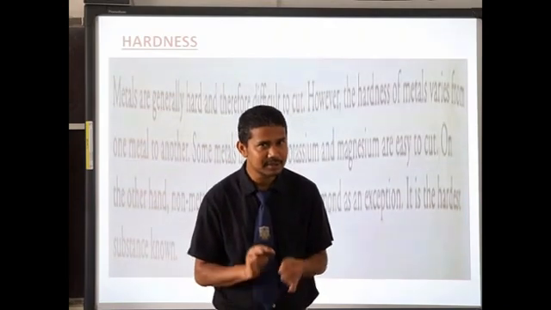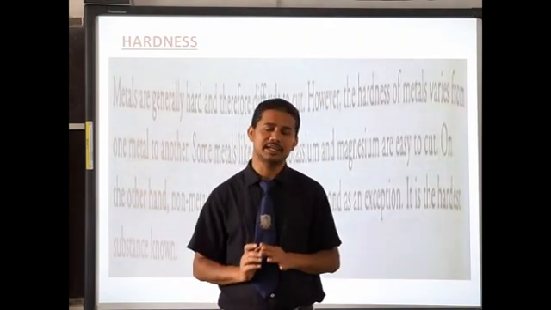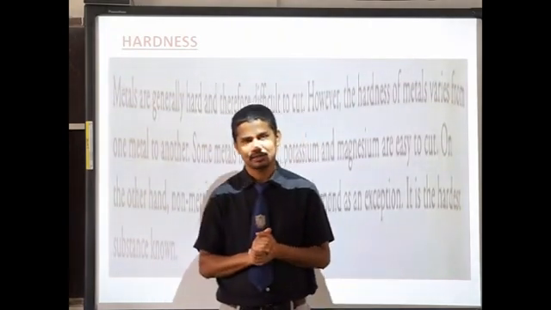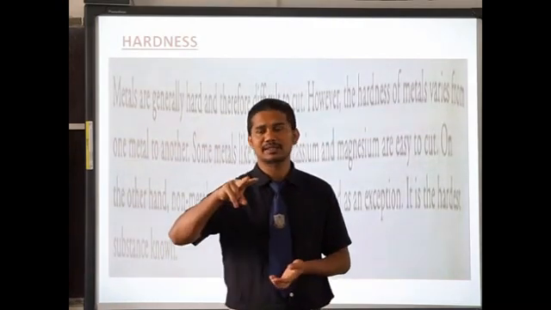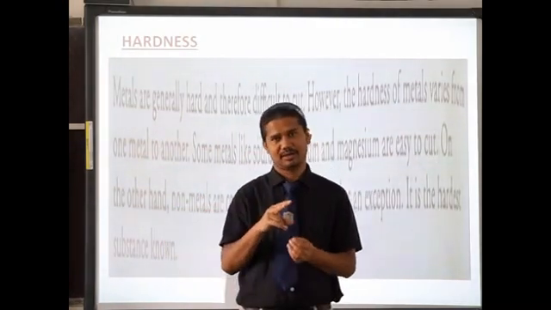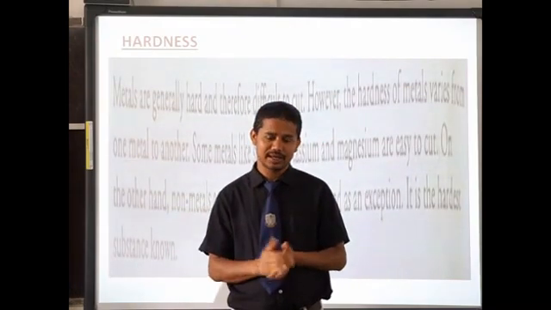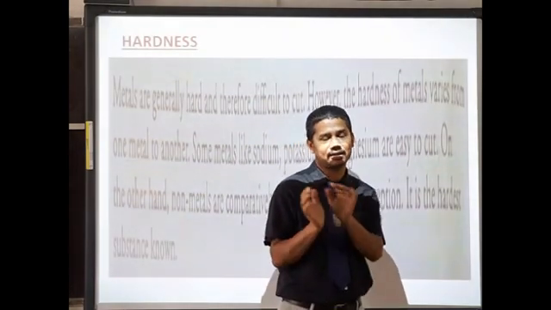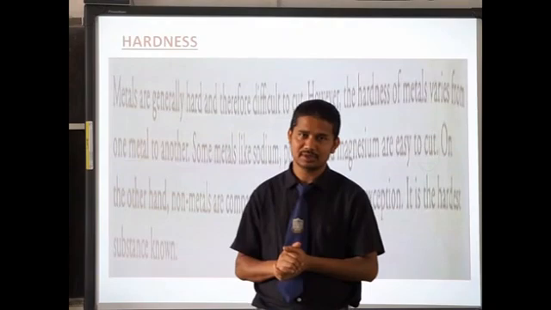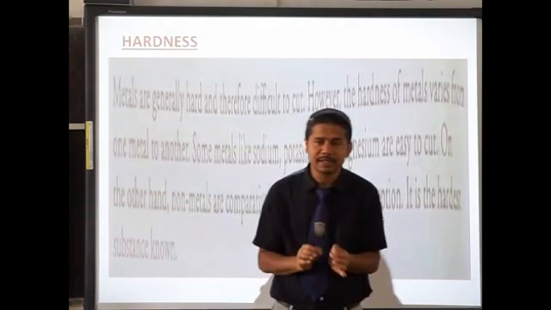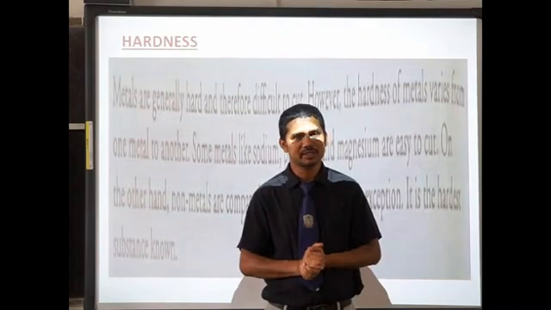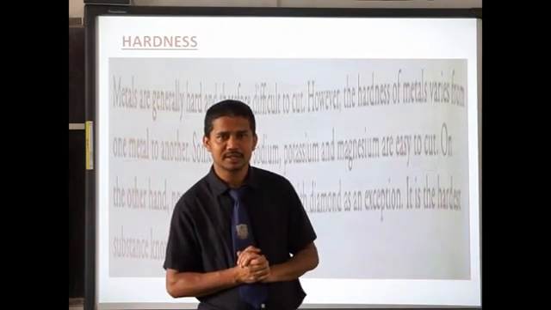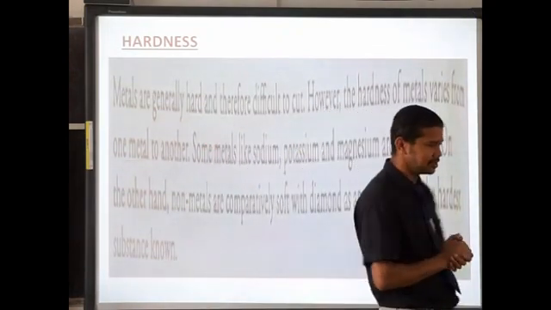My dear students, what is very important here is you need to know exceptions. In color, two metals, copper and gold, have exceptional color. In hardness, sodium and potassium are exceptions. The exception means they are not hard, they are very soft. Non-metals are soft. But again, in non-metals also there is an exception.